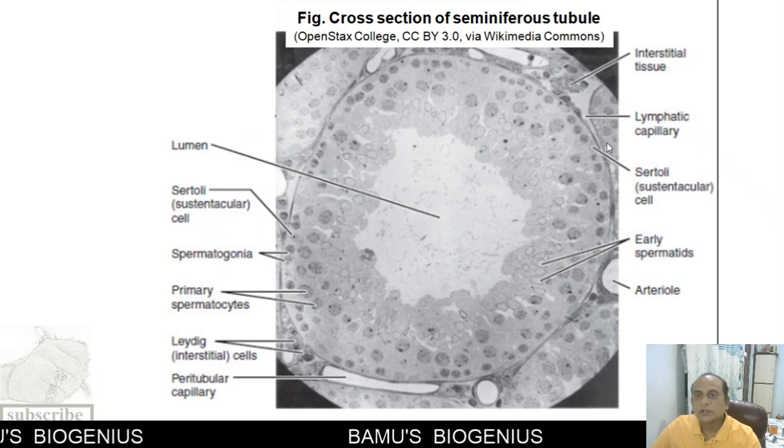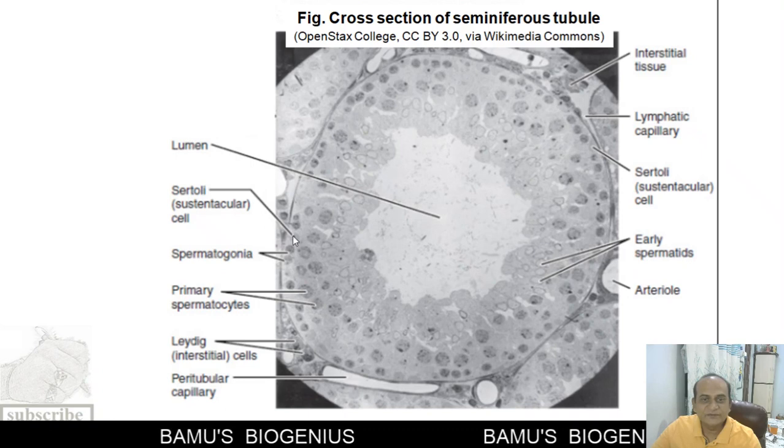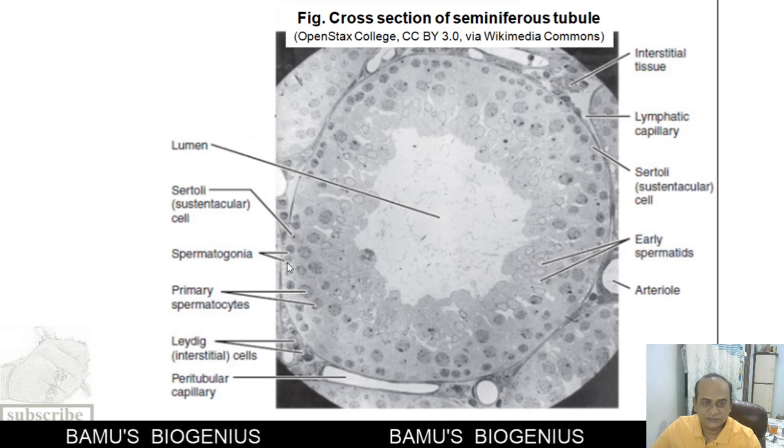Now, you can see here this is known as the basement membrane, and near the basement membrane you can see the stem cells. These stem cells are the spermatogonia, or we can say sperm mother cells.